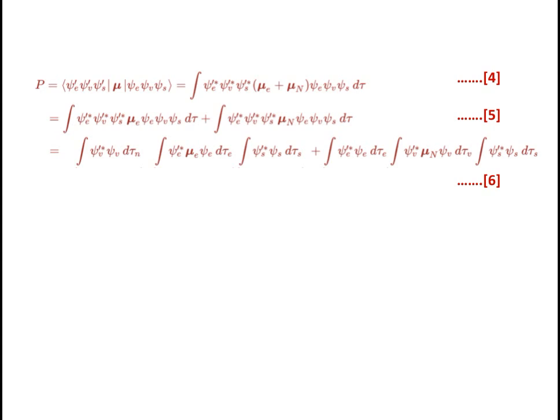So what we'll get is integral of psi v dash star psi v d tau n into integration of psi e dash star mu e psi e d tau e, integration of psi s dash star psi s d tau s plus integral of psi e dash star psi e d tau e, integral of psi v dash star mu n psi v d tau v, integral of psi s dash star psi s d tau s.